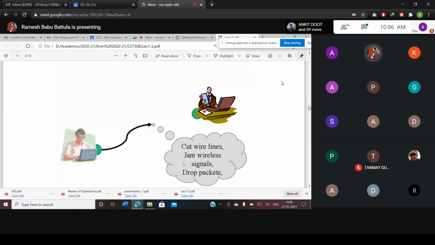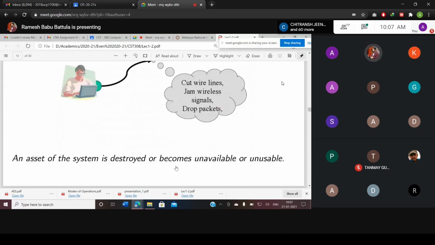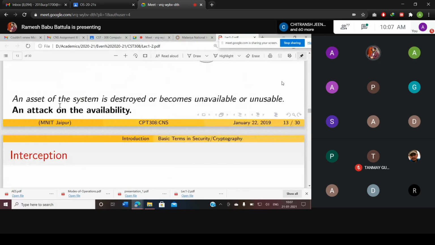Suppose you may try to attack on that. All the packets which I am delivering, that means my system is forwarding from here, might not reach you. If they are not going to reach you, you are unable to attend the class. We are not connected. That's called an attack on availability. An asset of the system is destroyed or becomes unavailable or unusable. That we call an attack on the availability.